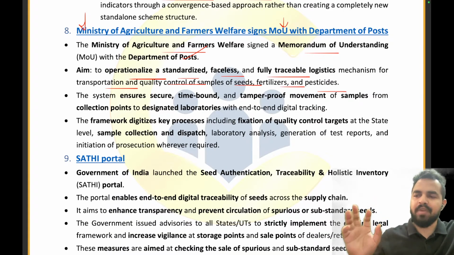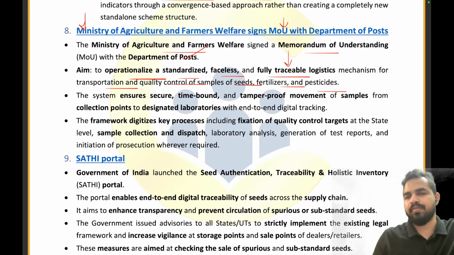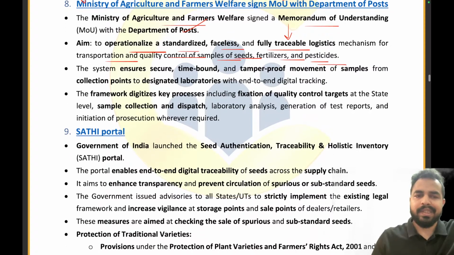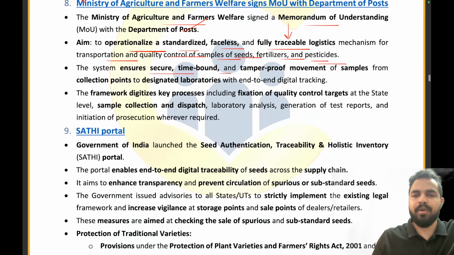So basically, what we did is that under this MOU, we operationalized the standardized, faceless and fully traceable logistic mechanism for the transportation and quality control of samples of seeds, fertilizers, and pesticides. The system ensures secure, time-bound, and tamper-proof movement of the samples from collection points to designated laboratories.